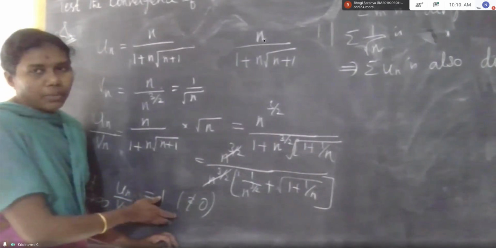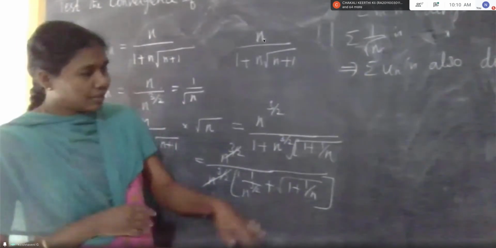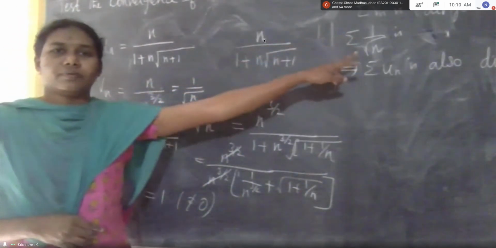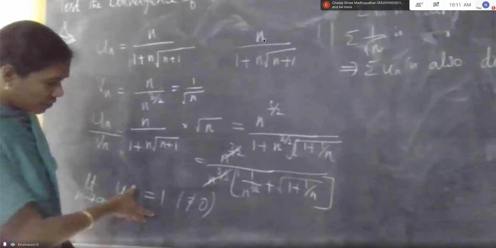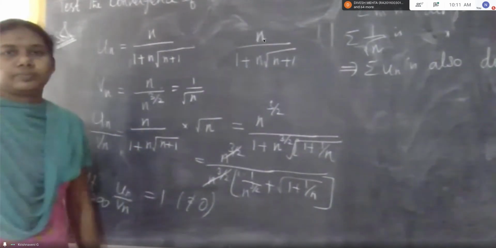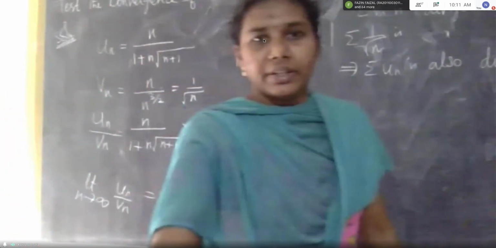In this problem, if we get a non-zero finite value only, next we can go for that checking concept. Otherwise, we can't check that condition. First, we should get a non-zero finite value. Okay, ma'am.